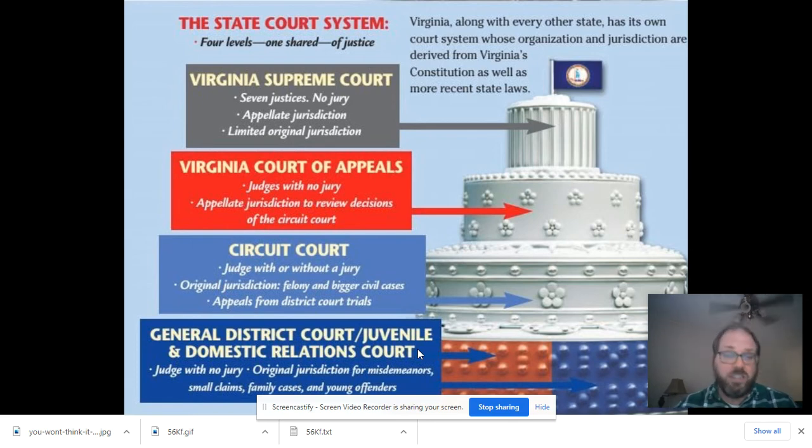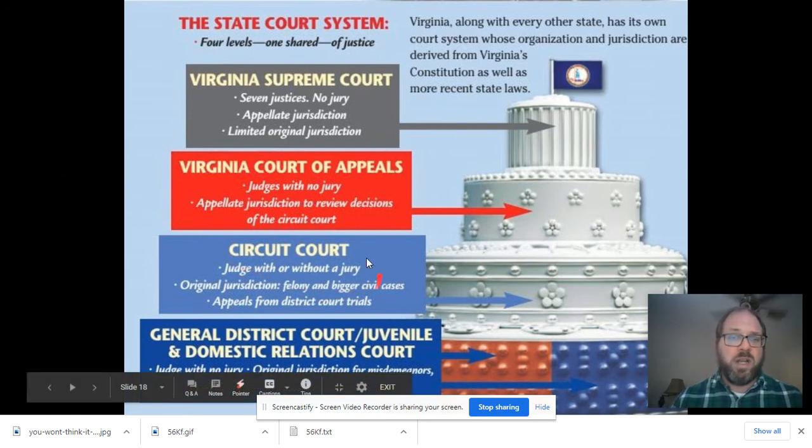Now, general district court has original jurisdiction for misdemeanors, and a misdemeanor is a low-level crime. Think like a traffic ticket or jaywalking or shoplifting, if it's something that isn't worth a lot of money. General district court is also where small claims are heard. That is a lawsuit where somebody sues another person for less than $5,000. General district court has judges but no jury. So any case in general district or juvenile and domestic court, only a judge will hear the case.